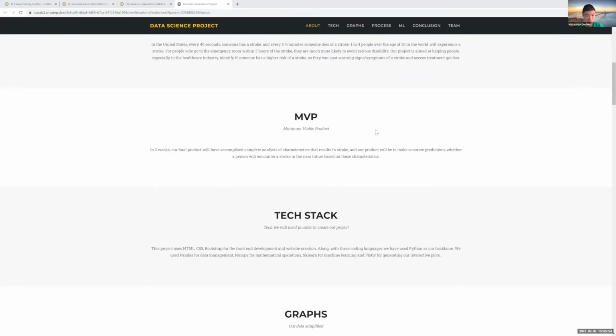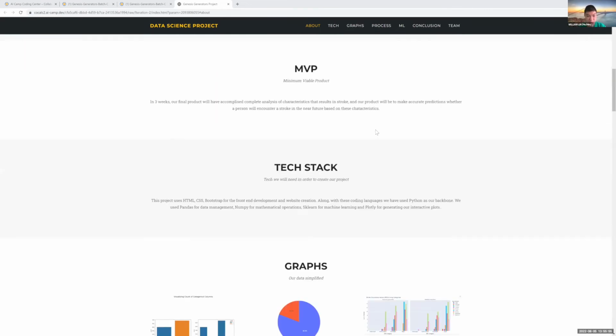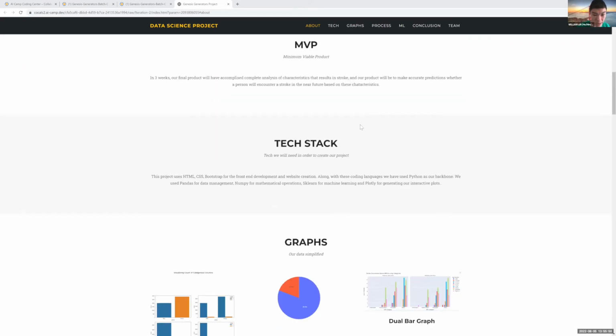So our MVP, a minimal viable project, is in 3 weeks. Our final project will have accomplished complete analysis of characteristics that result in stroke, and our product will be able to make accurate predictions whether a person will encounter a stroke in the near future based on these characteristics.